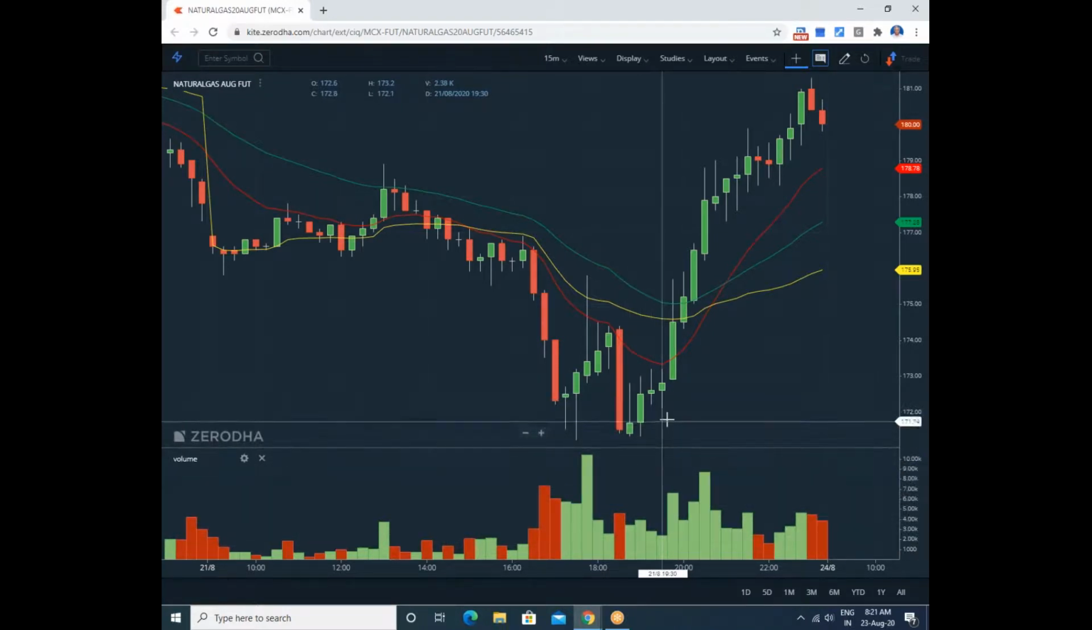Always, I remind you, low volume engulfing is the best sign for buying.